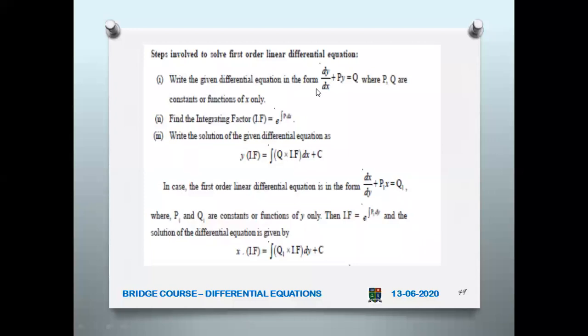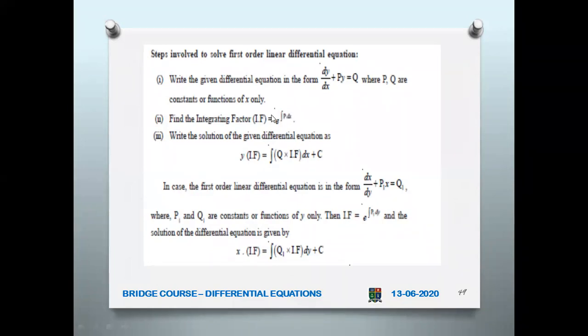First, you write the given differential equation in the form dy by dx plus py equal to q, where p and q are constants or functions of x alone. So p is a function of x, or some constant, like 3y, 4y. If this is the case, then the first step is to find the integrating factor, e power integral p dx. Of course, p is either a function of x or a constant, hence integrating this becomes meaningful.